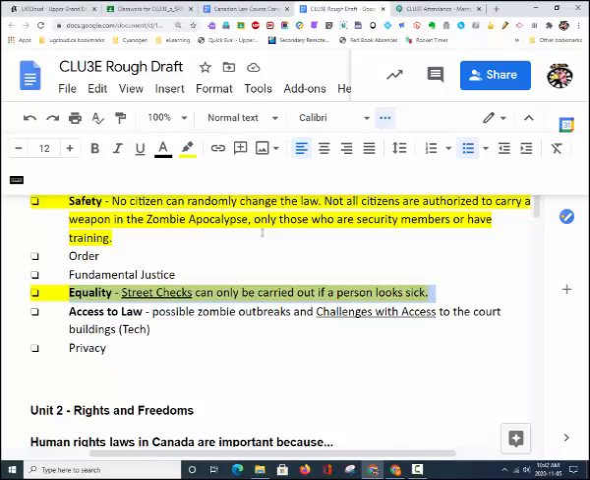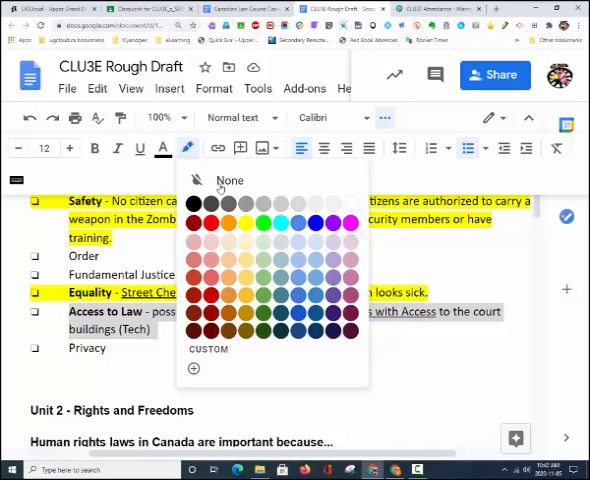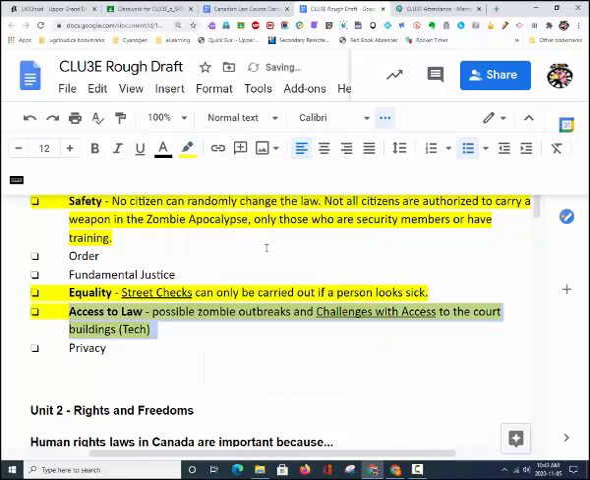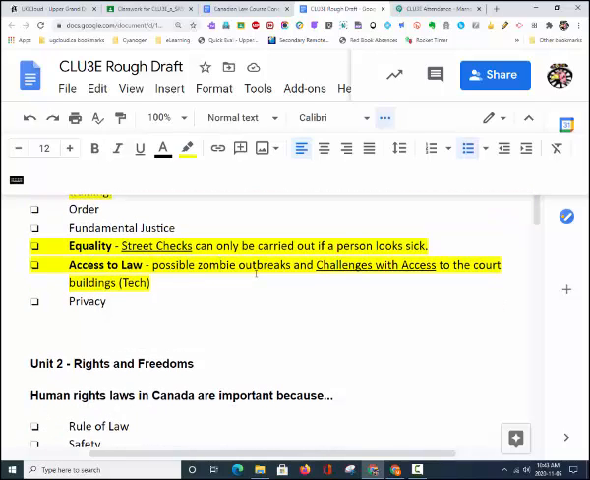Finally, access to law. We talked about the challenges of COVID-19 and the fact that courts were closed for an extended period of time, and many of the services can only be accessed using technology. In this case, if there's a possible zombie outbreak and people cannot access the court, there needs to be a specific protocol in place that the courthouse is protected from such zombie outbreaks. This could be through technology or through some other security system.